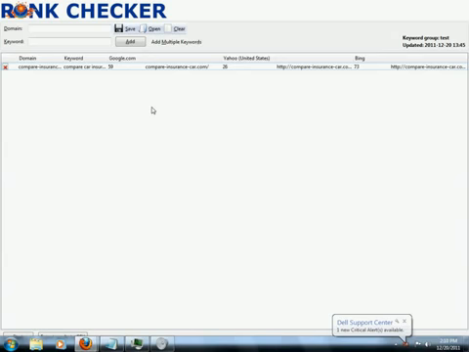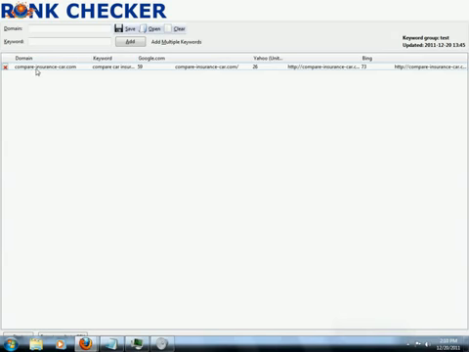Anyway, so you'll notice this is the way this works. Okay, we have the domain, which is compareinsurance-car.com.